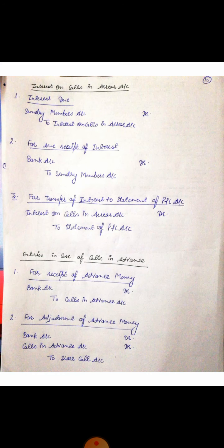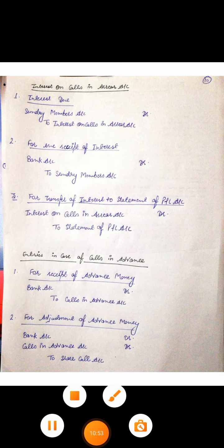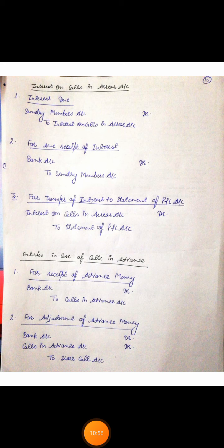An important topic, or we can say an important concept in relation to the calls in arrear account: interest on calls in arrear account. Do you understand the concept of interest? I hope you all understand the concept of interest. Calls in arrear means the amount which is not paid by the shareholders to the company. In that case, the shareholders have to pay interest on this calls in arrear.